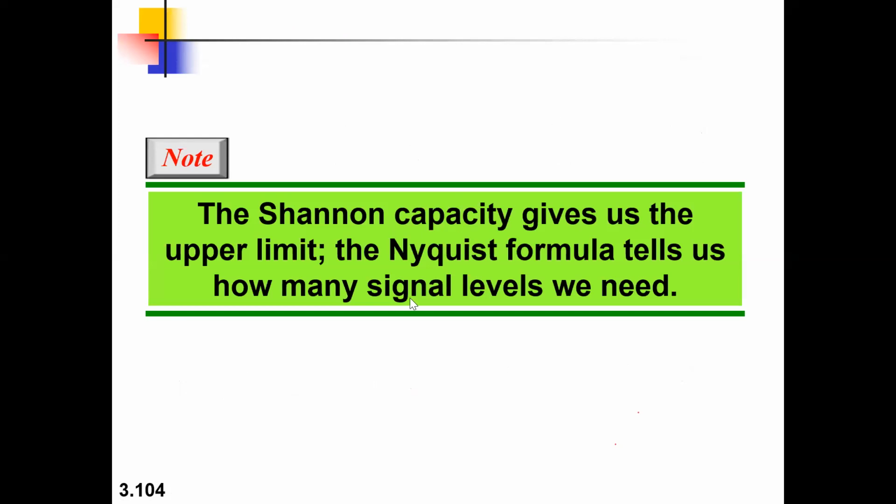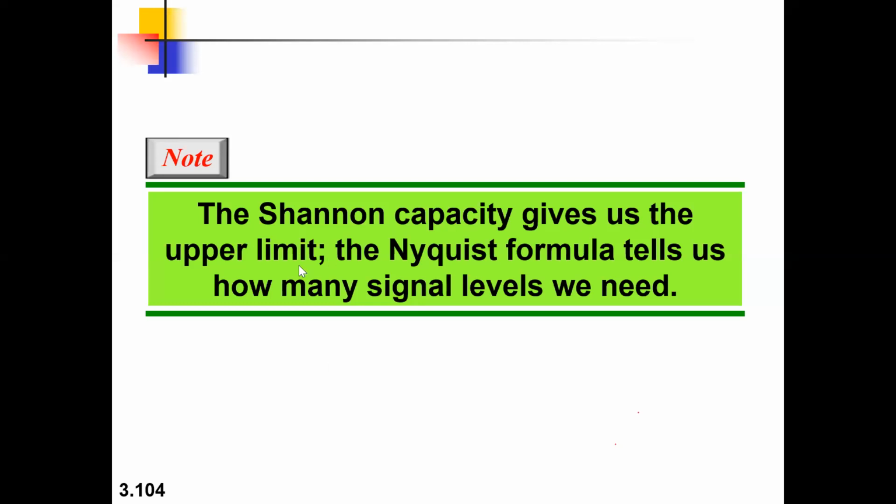Okay. So what will Shannon capacity be doing and what will the Nyquist formula be doing? First and foremost, the Nyquist theorem will be applied for a noiseless channel, where the noise is very low. Whereas Shannon capacity will give you the upper limit, that is the capacity, the amount of bits that can be transmitted in that particular transmission medium.